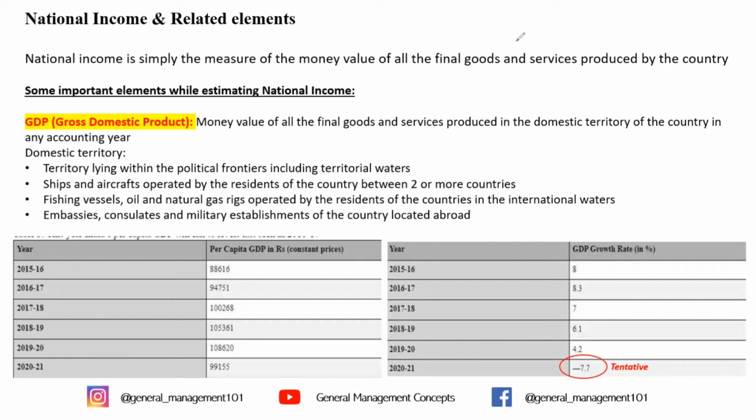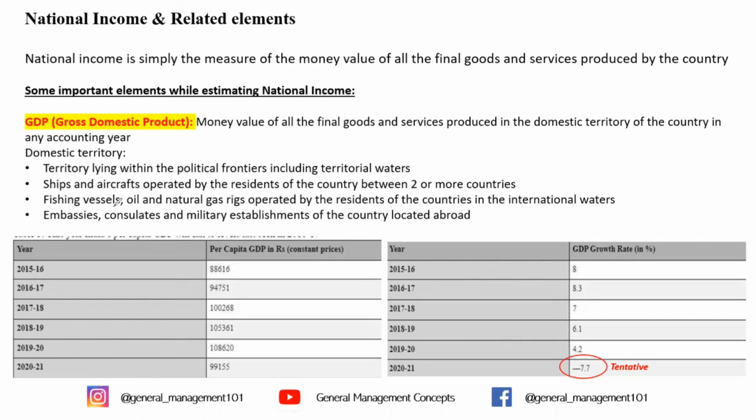With this, I think we are good with the theoretical concept. We now know what national income is. One of its major elements is the gross domestic product. Now, of course, this financial year, especially 2020-2021, we've been hearing about this buzzword. And of course, it's not a very good year because we have seen some economic pressures on the country because of COVID. There were certain lockdowns because of which most of the economic activities were stopped. And of course, it resulted in a fall in the GDP growth rate.